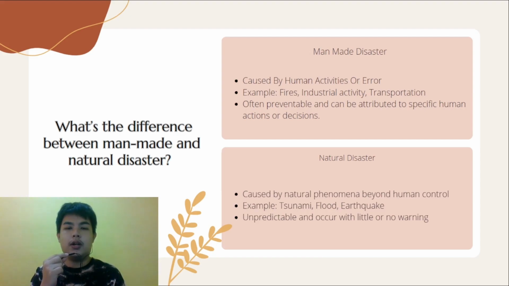Natural disaster can cause widespread destruction, loss of life, and long-term environmental effect, while man-made disaster can result in toxic pollution and contamination. It is important to be prepared for both types of disaster and take measures to minimize their impact.